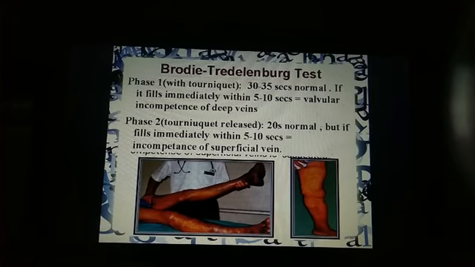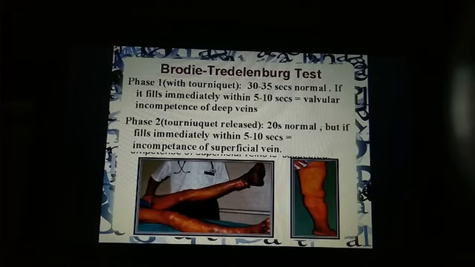Now, in phase 2, the tourniquet is released. If the veins are again distended within 5 seconds, then there is incompetency of the superficial veins, right?